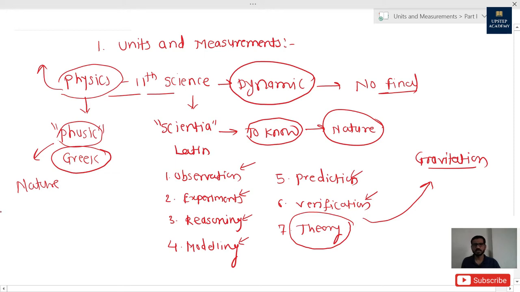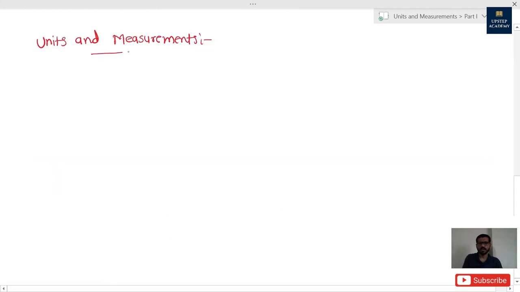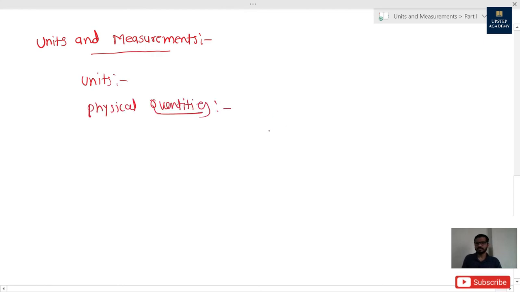Now let's move towards our syllabus, units and measurements. What exactly is the meaning of units? Let's see first. Units are standards of measuring physical quantities. Now what are physical quantities? Let's see that. We'll take one example for it. Let's take the gravitation theory as an example. Gravitation. Here is the physics